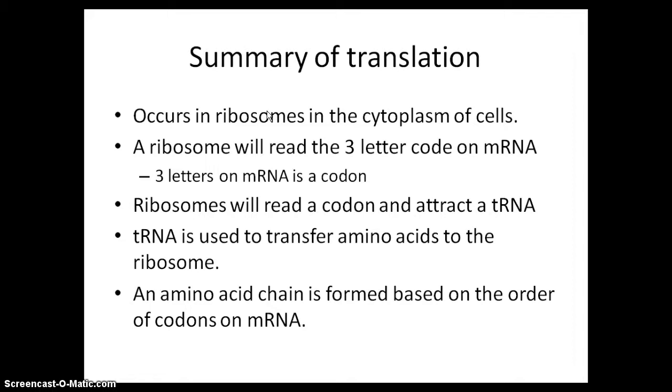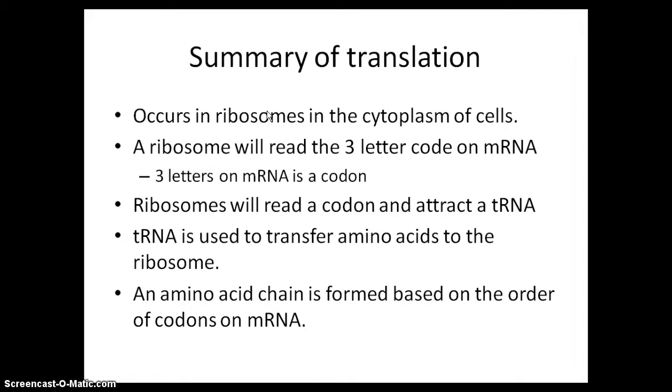So, what do ribosomes do? Ribosomes are the organelles of protein synthesis. A ribosome will attach itself to mRNA and read the codons. When a ribosome reads a codon, it will attract a tRNA molecule.